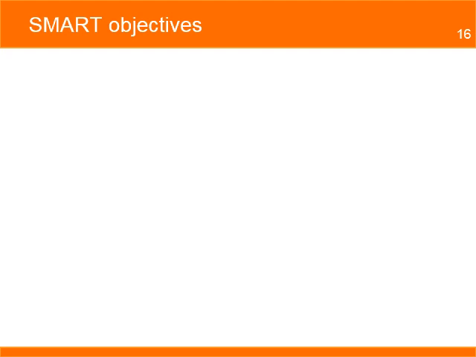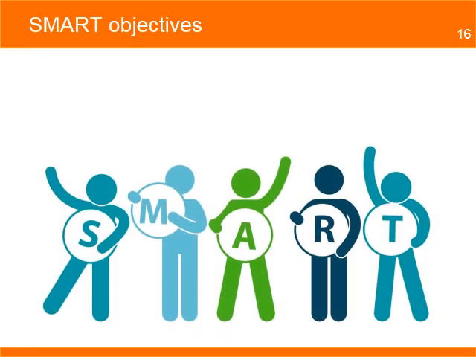SMART is an effective tool that provides the clarity and focus your project needs to achieve its objective. It will help you avoid the problems that occur when objectives are not well defined and helps you communicate the objectives to all stakeholders in clear and objective terms.